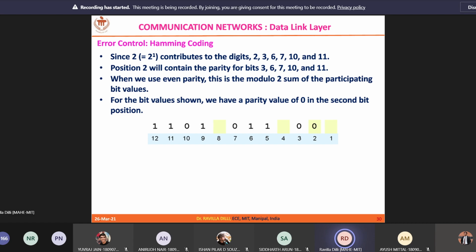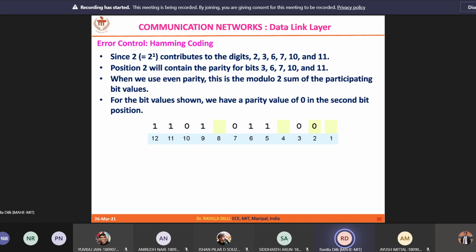Let's say the first position is small r naught, the redundant bit. r naught can be generated as the XOR of the position values, that is 3 XOR 5 XOR 7 XOR 9 XOR 11. The third position is 0, the fifth position is 1, the seventh position is 0, the ninth position is 1, and the 11th position is 1.